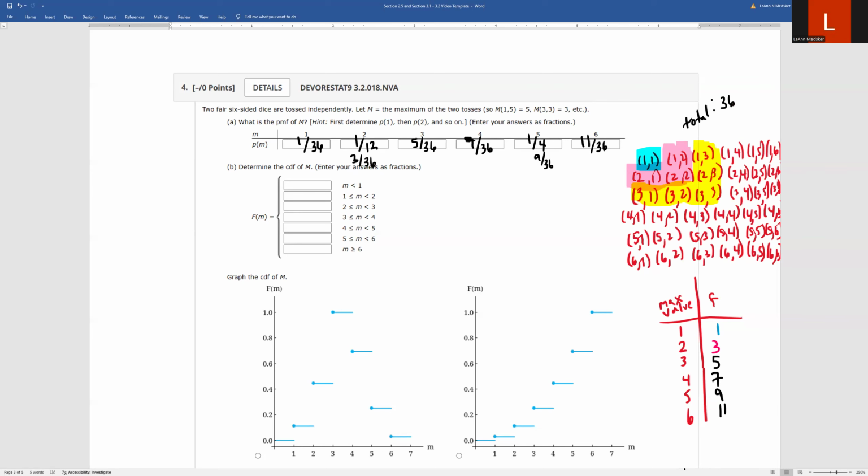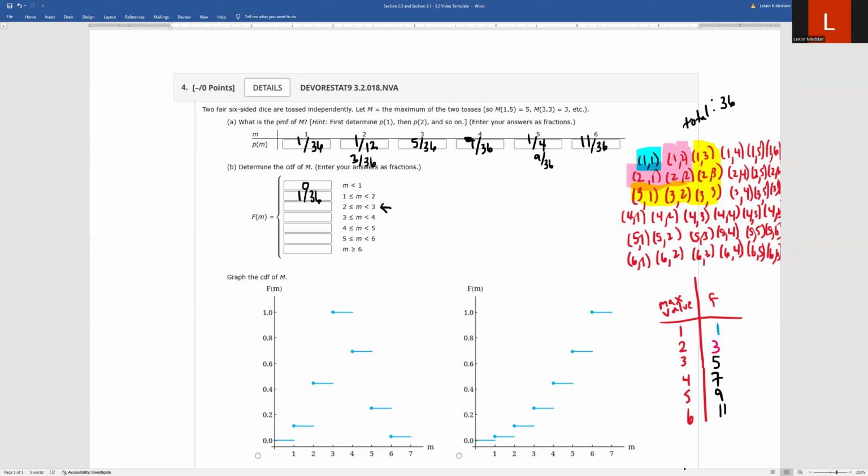Okay. Now I left them in their 36ths because when we make the CDF, which is called the cumulative distribution function, we're adding the probabilities as we go. So essentially what we're saying here is that before we ever reach the first possible random variable value, the probability is always 0. Now, when they say m is greater than or equal to 1 but less than 2, they're saying we've only encountered this first probability. So that's 1/36.